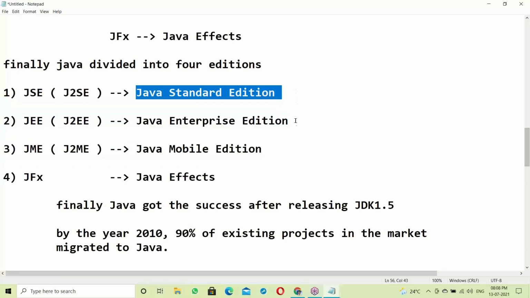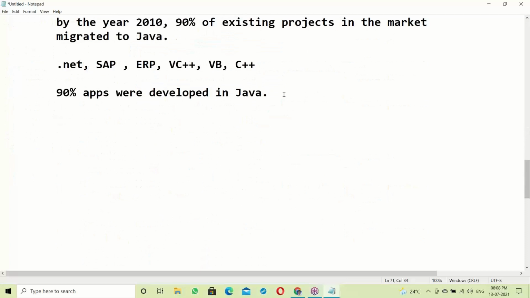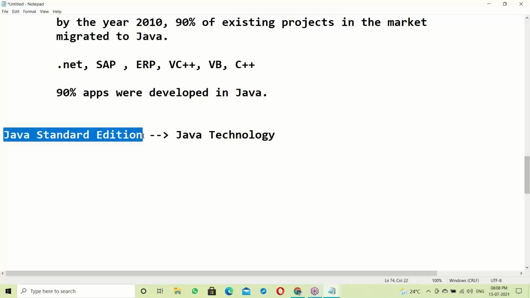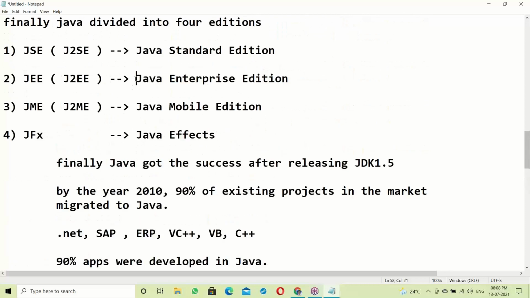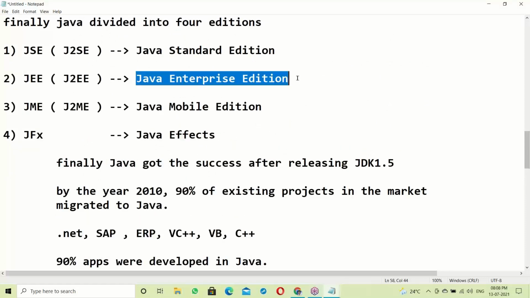So what is standard edition? Java standard edition is a Java technology. This is our syllabus. You are going to learn Java technology here. Java standard edition, it's complete Java technology. Next, what is enterprise here?